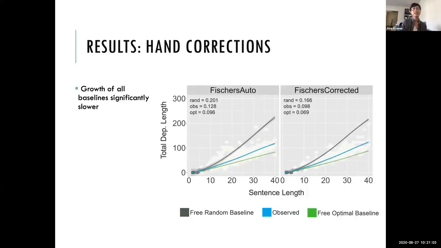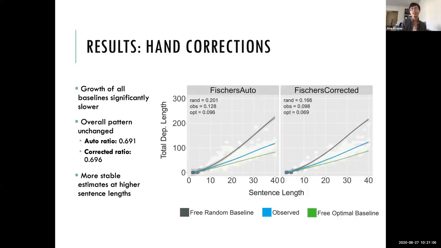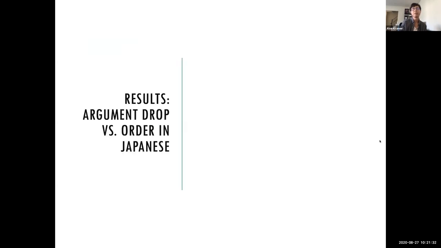And so quickly, this is what the corrections look like. As we can see, the growth of all baselines in absolute terms was significantly slower in the corrected data than in the automatically corrected captions, but the overall pattern is unchanged. So our minimization ratio between the two is about 0.69 in both cases. The biggest benefit is that we get more data at these higher sentence lengths.